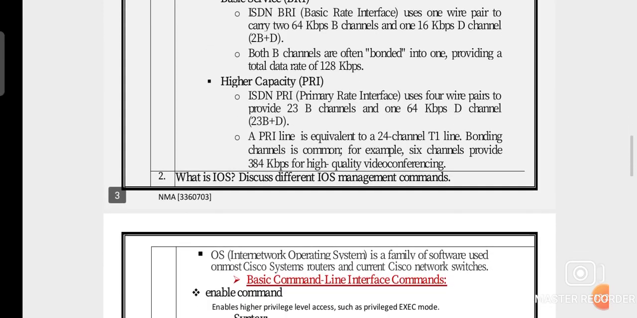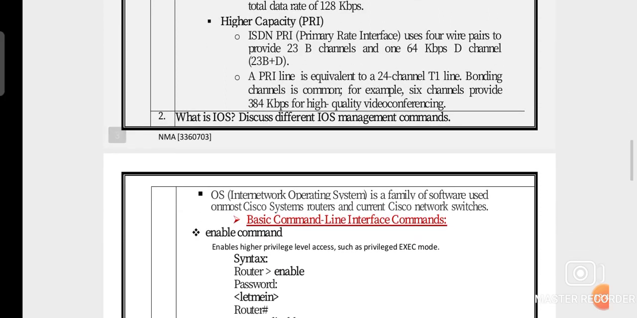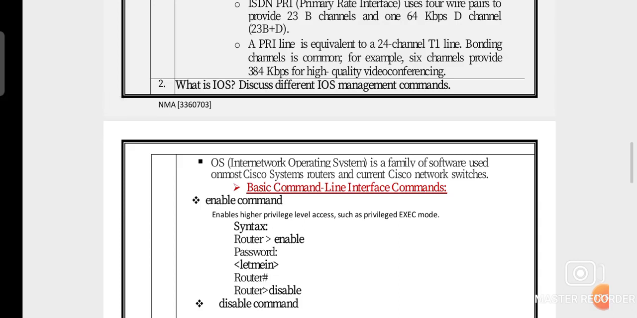Okay, then the next question: what is iOS? Discuss different iOS management commands. iOS stands for Internet Operating System. Internet Operating System is a family of software used in Cisco Packet Tracer routers and current Cisco network switches. So how do we configure all these iOS commands? Here one is basically the CLI command. CLI stands for Command Line Interface.